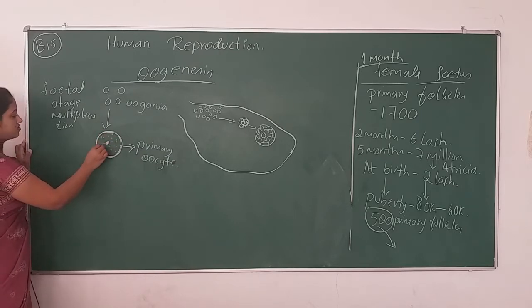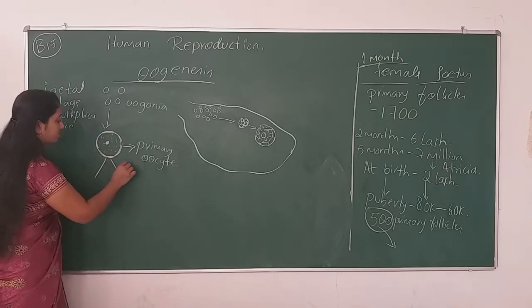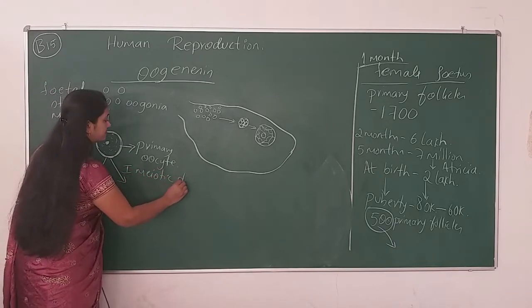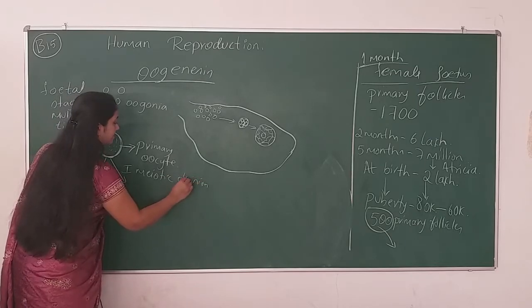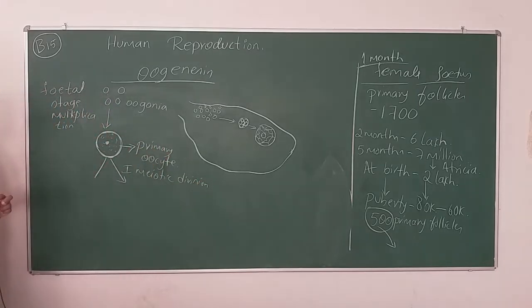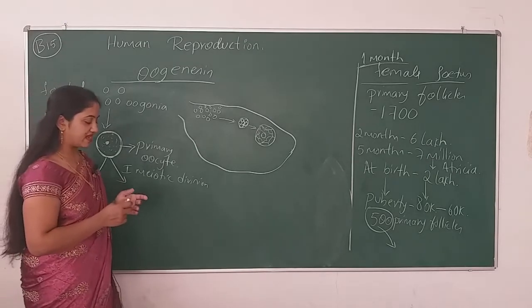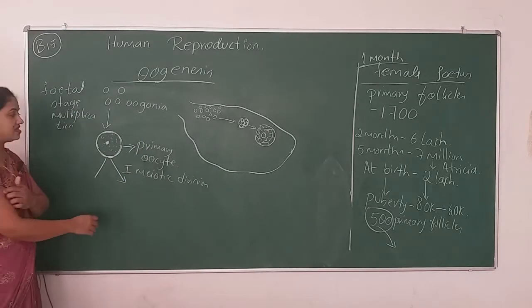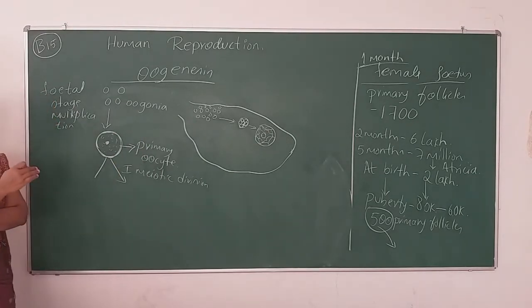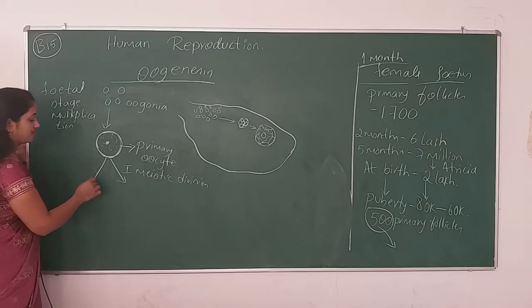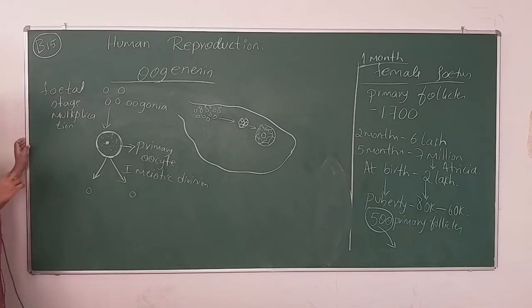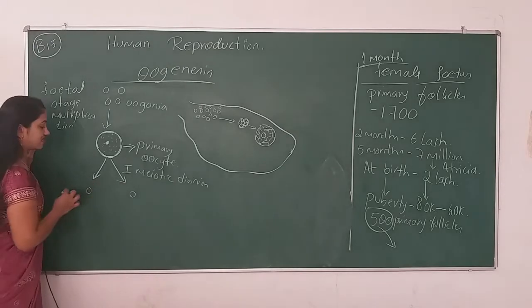Alright. So this primary oocyte takes the first meiotic division. First meiotic division means prophase 1, metaphase 1, anaphase 1, telophase 1, all these stages come across in the primary oocyte. The result of the primary oocyte will be 2 cells. But here some differences are there in these resultant cells.